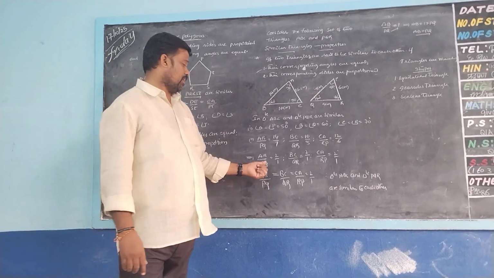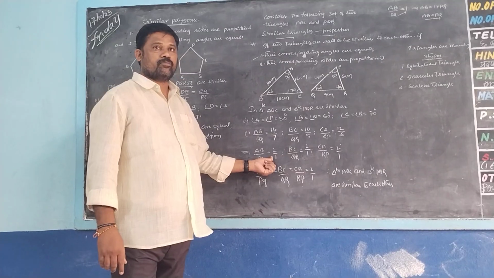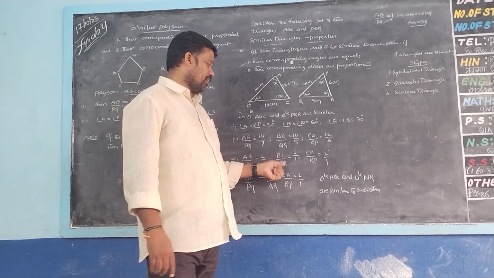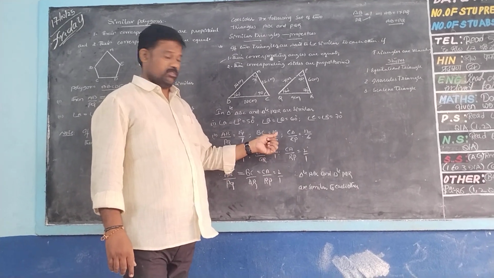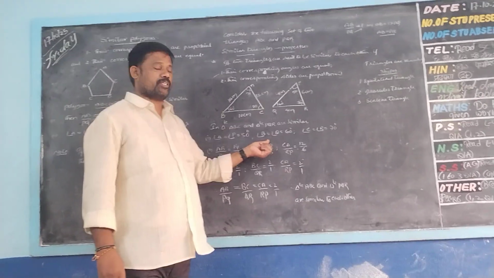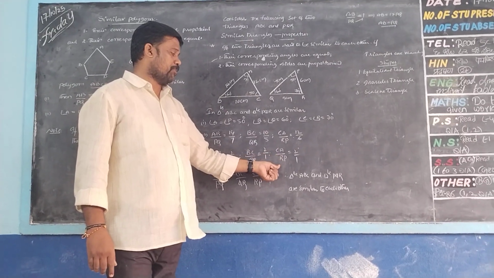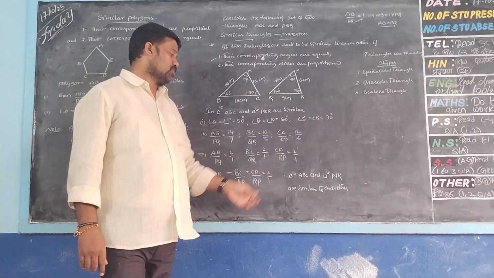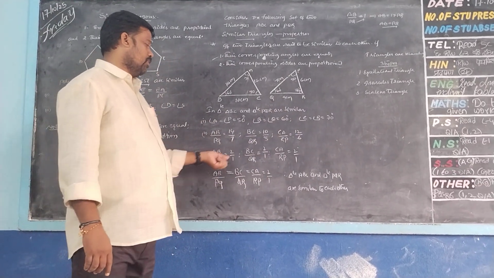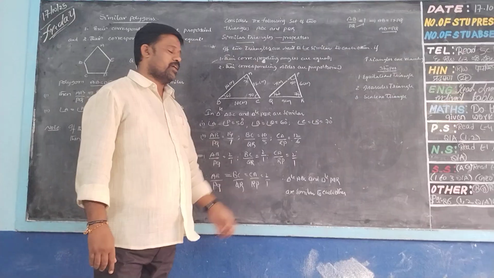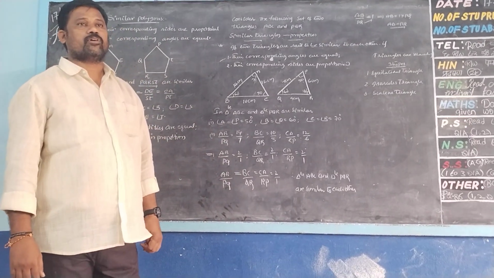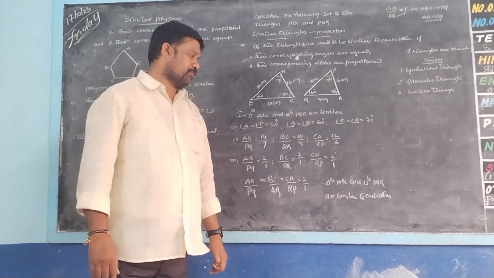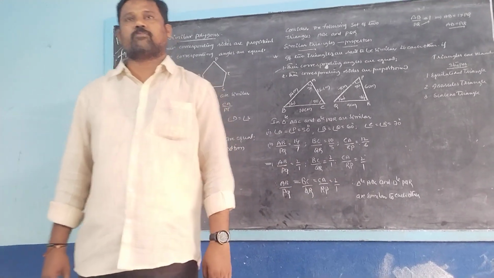That means AB by PQ equal to 2 by 1. 14 by 7: 7 ones are 7, 7 twos are 14. BC by QR equal to 2 by 1: 5 ones are 5, 5 twos are 10. AC by PR equal to 12 by 6: 6 ones are 6, 6 twos are 12. So in all three cases, AB by PQ, BC by QR and AC by PR are equal to 2 by 1. So similarly, triangle ABC and triangle PQR are similar to each other.